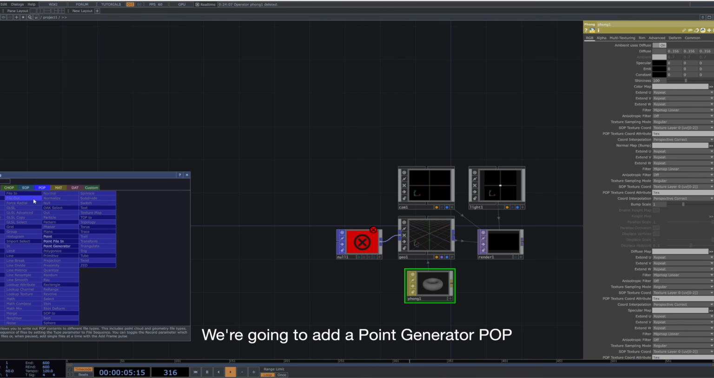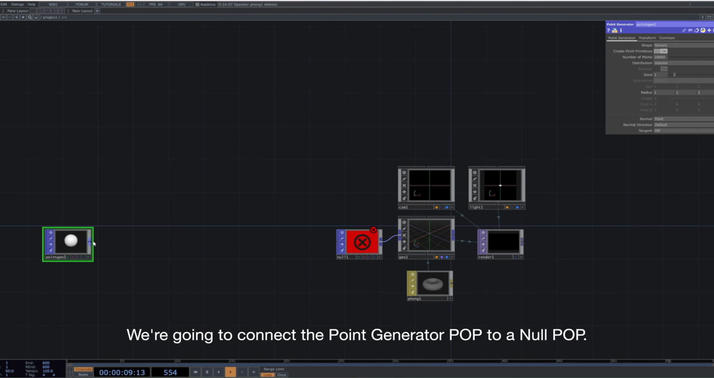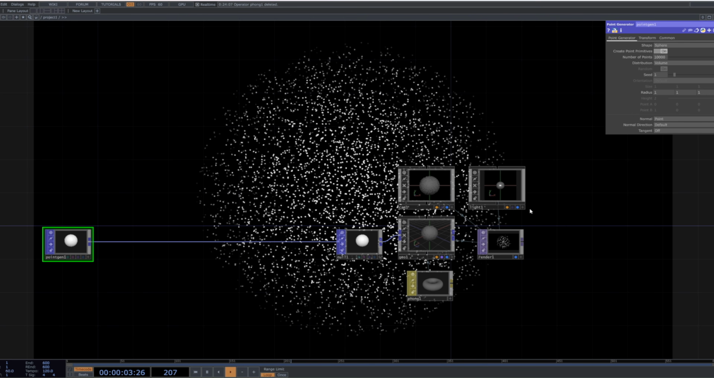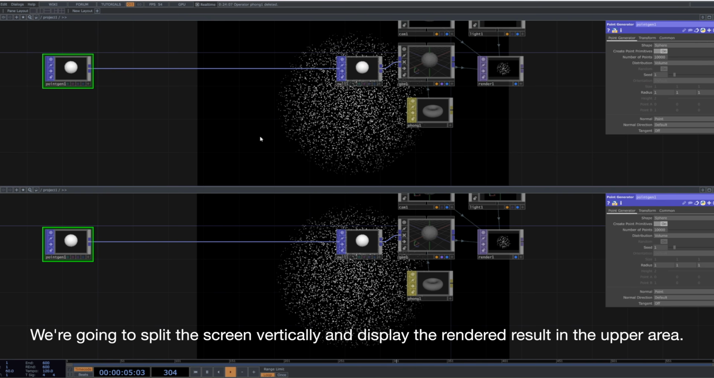We're going to add a point generator POP. We're going to connect the point generator POP to a null POP. We're going to display the render TOP in the background. We're going to split the screen vertically and display the rendered result in the upper area.